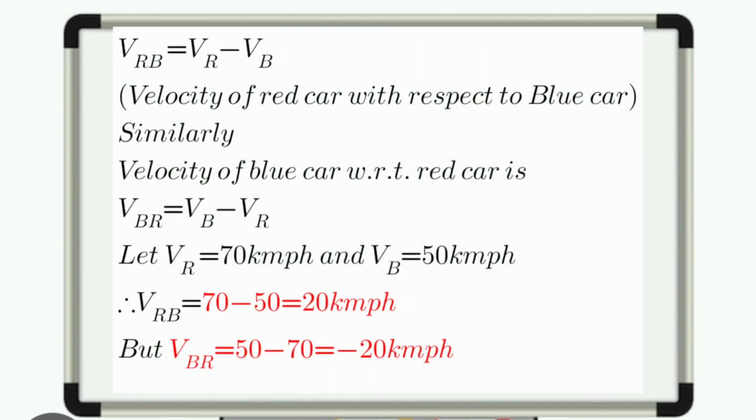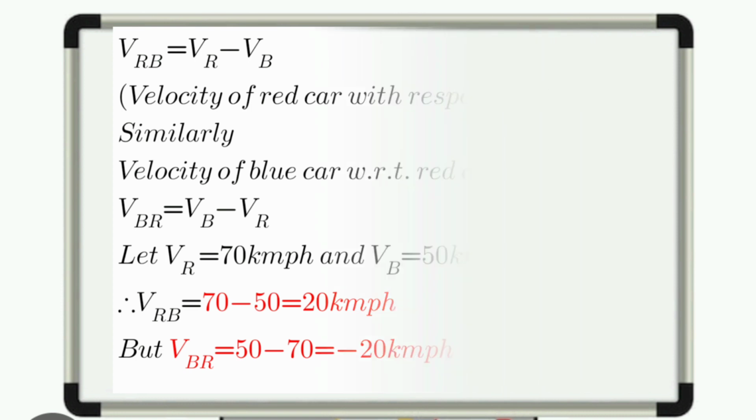Suppose the red and blue cars are moving with velocities of 70 km per hour and 50 km per hour respectively. Therefore, the velocity of the red car with respect to the blue car is 20 km per hour, whereas the velocity of the blue car with respect to the red car is minus 20 km per hour. The minus sign indicates that it is 20 km per hour slower than the red car.